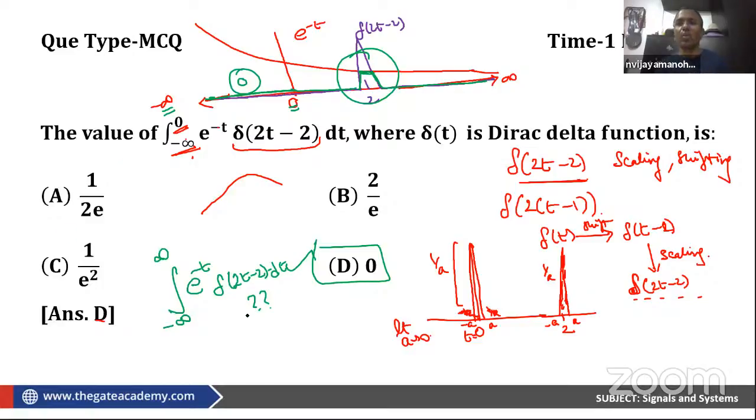Something is going to give you a clue. Try this as homework, please, I request you to try this out: integral from minus infinity to infinity of e power minus t delta of 2t minus 2 dt. Try it out and see what is going to happen. Okay, let us go to the next problem.